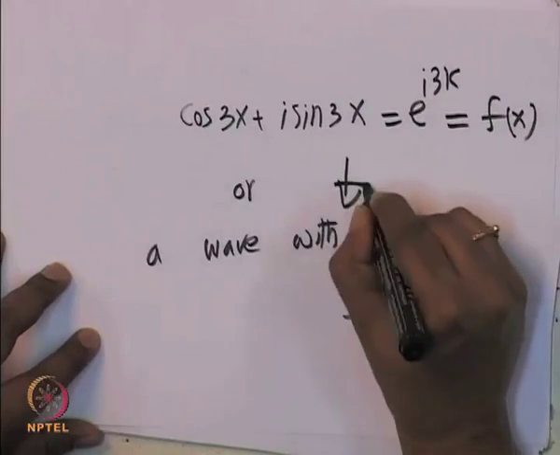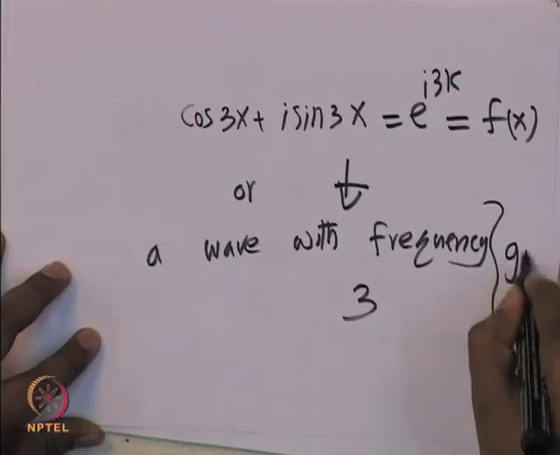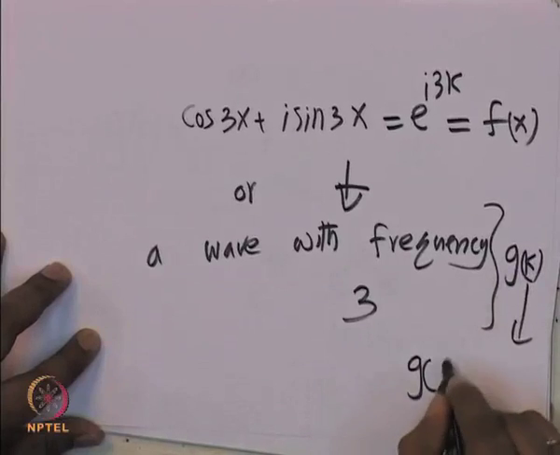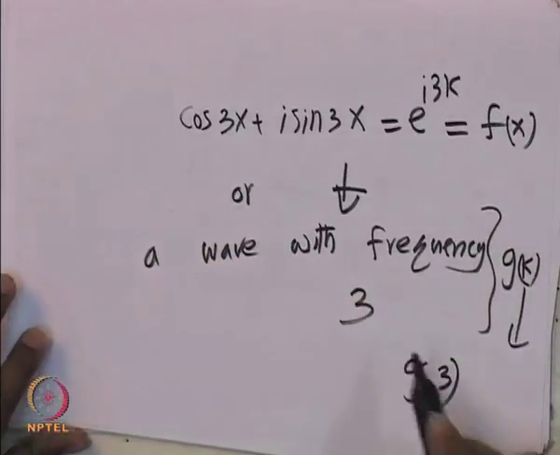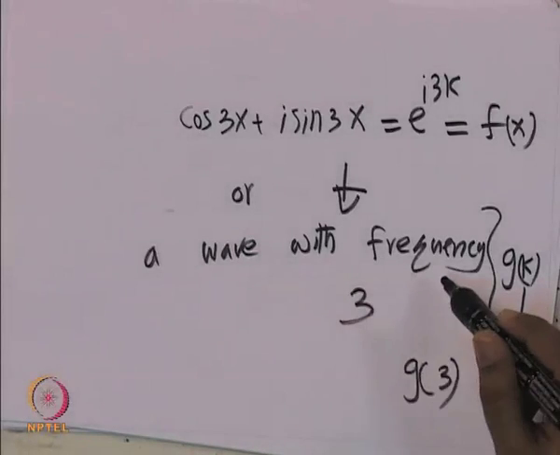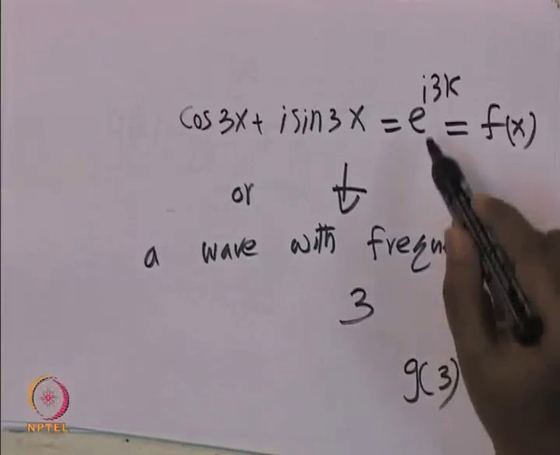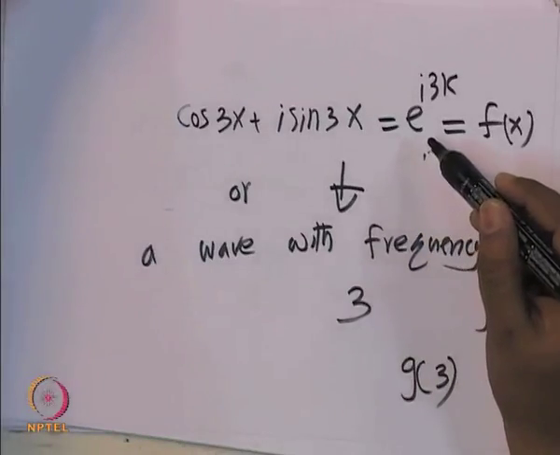Now, I want to find out this function, which is my g of k, where k is 3. So, essentially I will get g of 3. So, how do we say this mathematically? To say mathematically that it is a wave with frequency 3, the way to do it is to take the Fourier transform of this. So, let us do this.